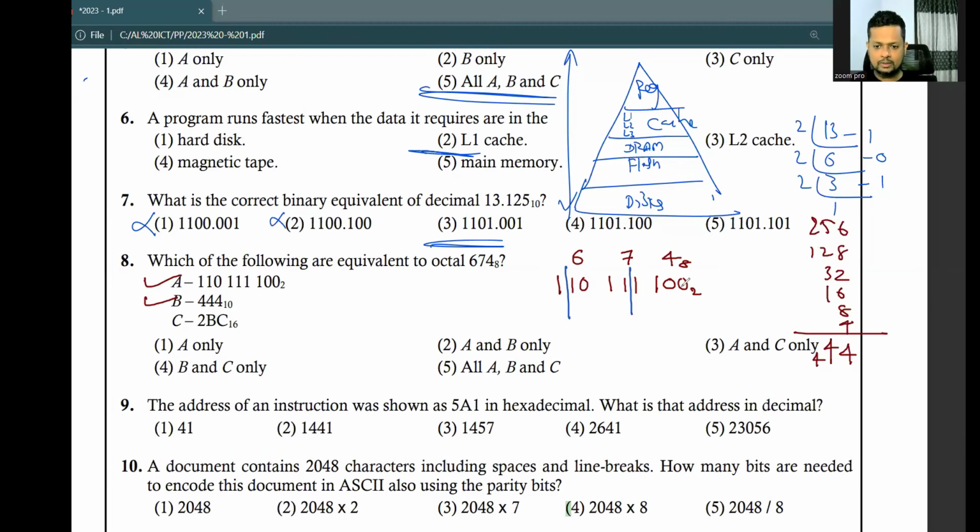So 1100 equals decimal 12. Here 1, 1 equals 3. And 1. So 1, 3, 12. 1, 3, 12 means 1, 3, C in hexa. So it's 13C, so 2BC is incorrect. AB is the answer for number 8.